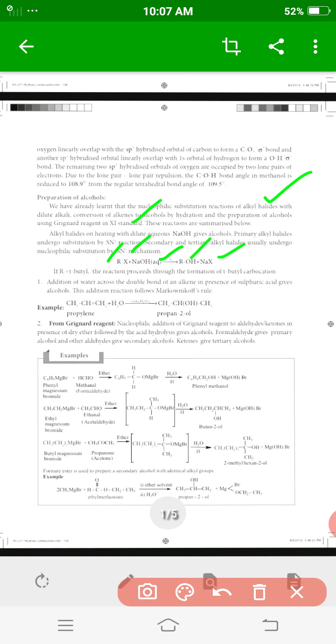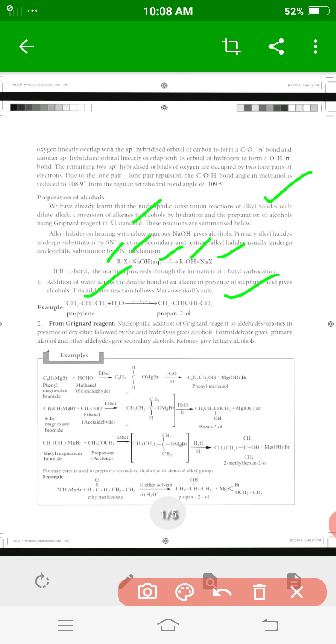Another example is the addition of water to propylene, CH2=CH-CH3, to give isopropyl alcohol, or by its IUPAC name, propan-2-ol.